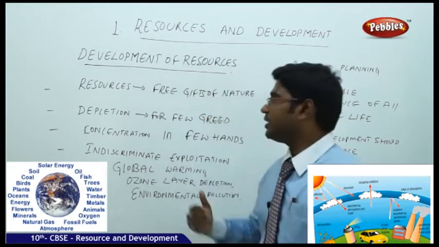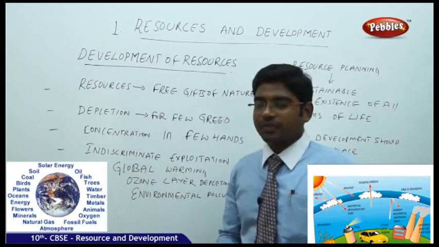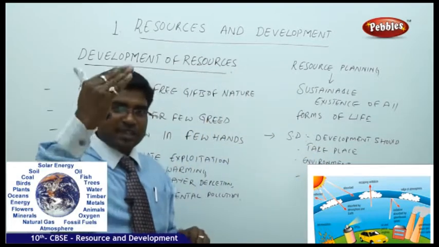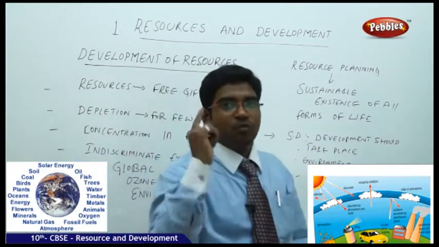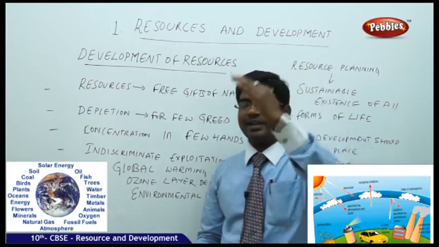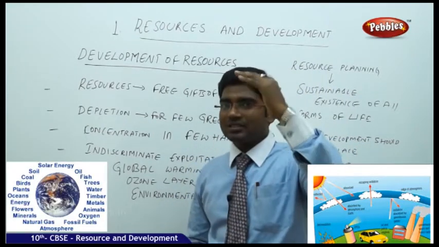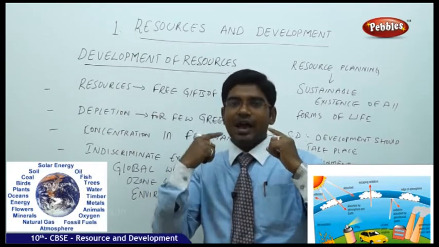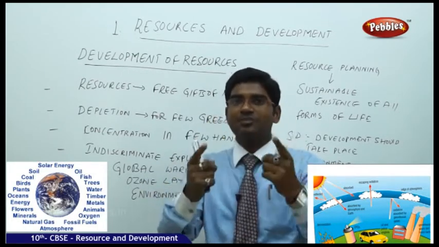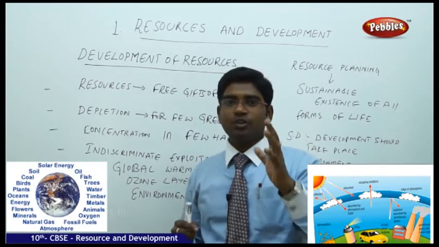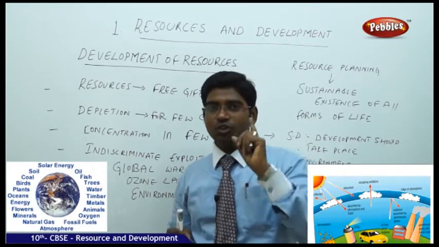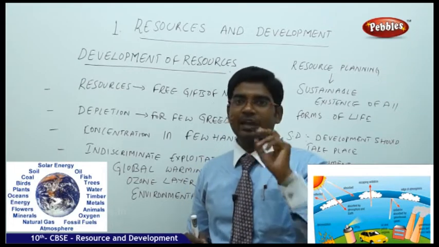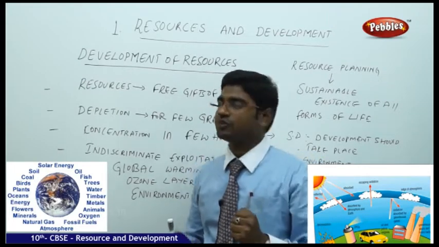Now moving on to the development of the resources. As I told you before, the triangle which shows for us the physical availability in the environment, we have taken the categorization of that one. Once it is physically available for us, we need to develop them. Unless and until you develop what is available for you in nature, you do not get any benefits of that. So you need to get the development. That development can only be done by taking out the resources.